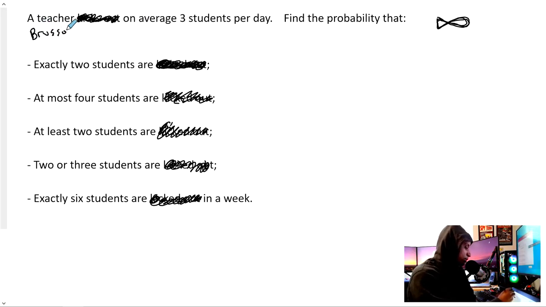So teacher, since it's not me, we'll just say this is Mr. Poisson. Mr. Poisson, on average, kindly asks an average of 3 students per day to just take a breather outside in the hallway for a second. Find the probability that Mr. Poisson asked exactly 2 students. So if Poisson is just like binomial, I want to know the probability of exactly 2 students being asked to get some fresh air.